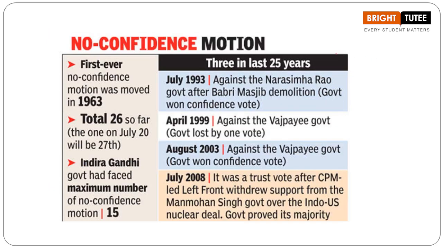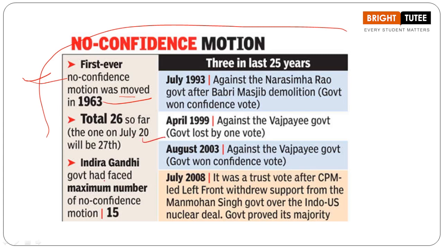Now here this is a newspaper cutting, students, just to show you the example for the no confidence motion. The first ever no confidence motion was moved in the year 1963. Till then, none of us were born, right? So it was in the year 1963 that the first ever no confidence motion was moved. Now total 26. Okay. The Indira Gandhi government, again the Congress party, during the time of Indira Gandhi, faced the maximum number of no confidence motions.